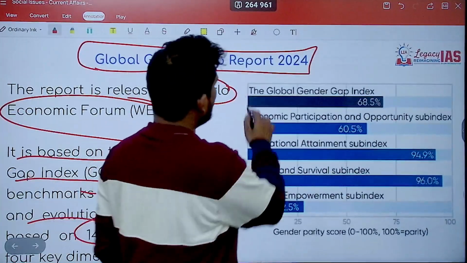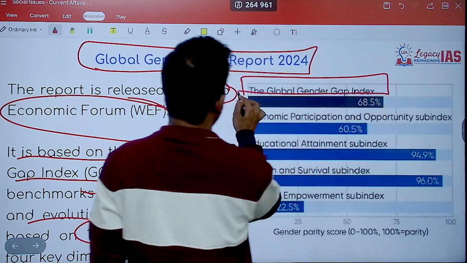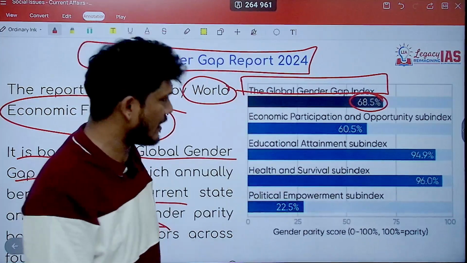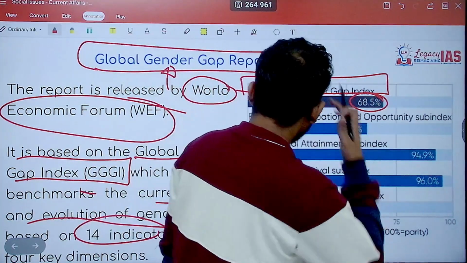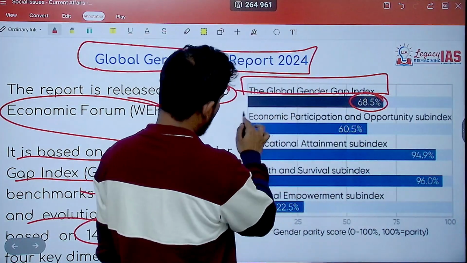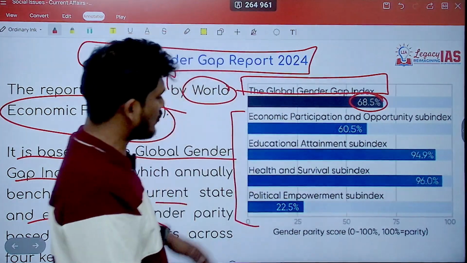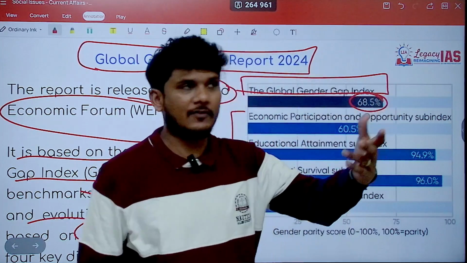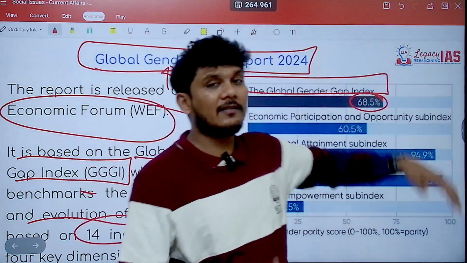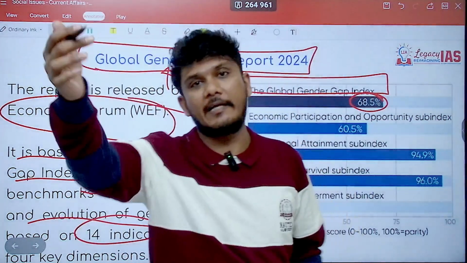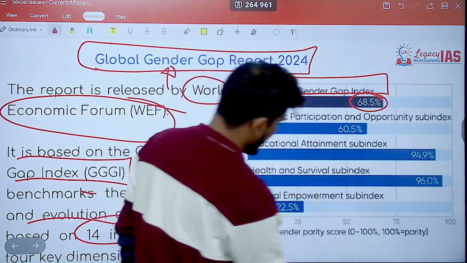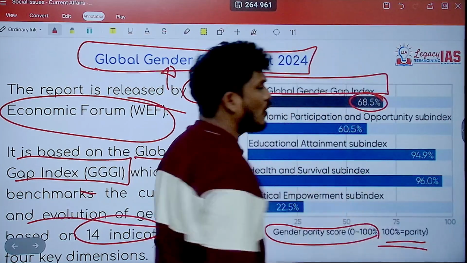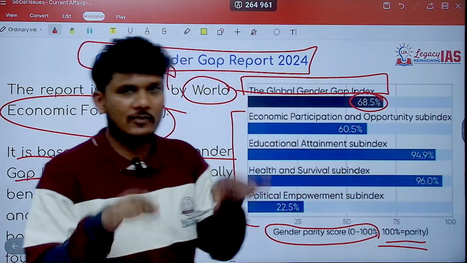So the Global Gender Gap Index, if you see, it is coming out to be 68.5%. Now, if you look at the different dimensions, you will get different answers. Now, the higher it is, the better it is, more parity it is. Remember that. It is very clear. It is measured from 0 to 100%. 100% equals full parity, or equality.